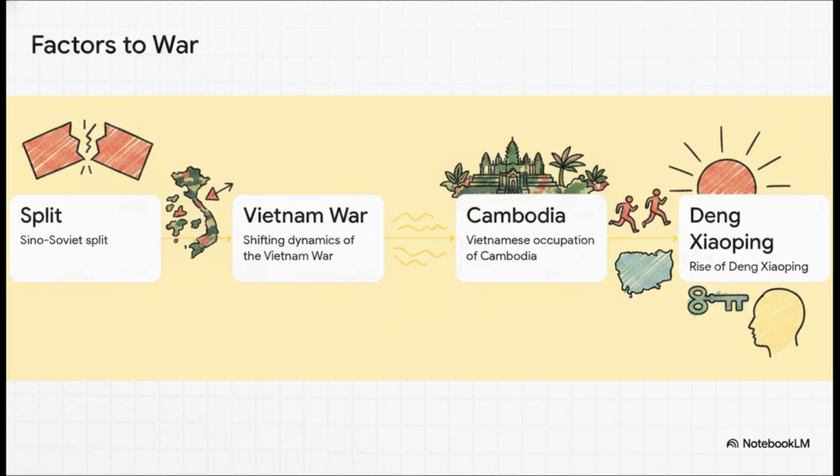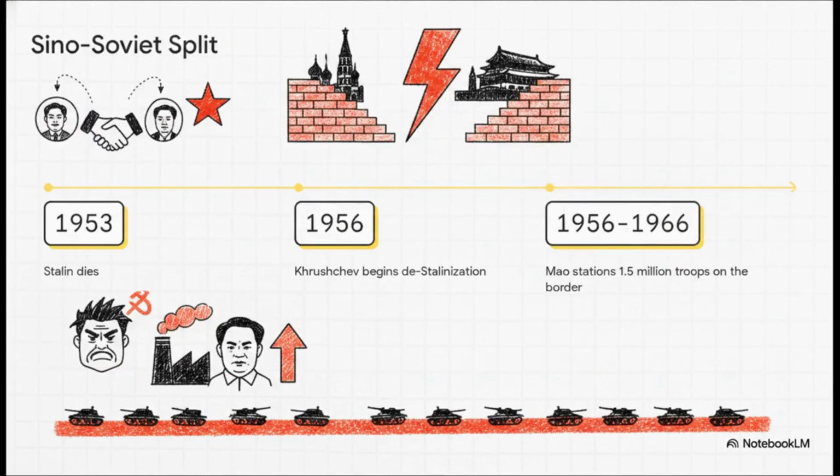Let's walk through them. The first domino was the bitter divorce between the Soviet Union and China. Initially, Stalin and Mao were actually pretty close. But in 1953, when Stalin died, his successor Nikita Khrushchev began this process of de-Stalinization, basically calling out Stalin's use of terror and his cult of personality. Well, Mao took this incredibly personally because it applied just as much to his own leadership style.